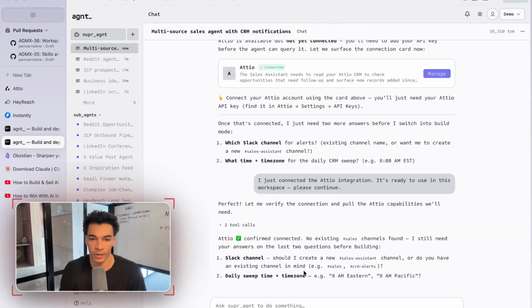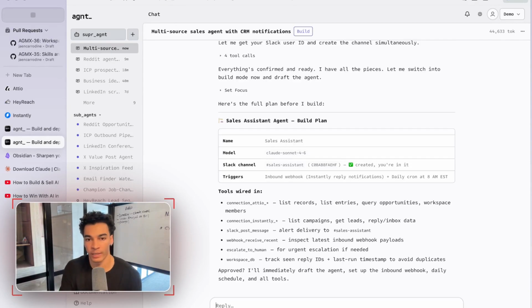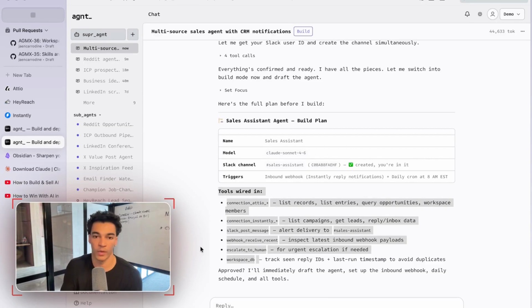So now I just need to know the Slack channel and the time zone. So let's go ahead and say, yes, that channel works. Add me. All right, so make sure to add me to that channel, and then 8 a.m. EST is perfect. Okay, perfect. So now it's connected to all of these tools. It has our workspace database, Attio, both of our HeyReach details, and all that good stuff. So let's go ahead and approve this, and then we'll test it out in our Slack channel.